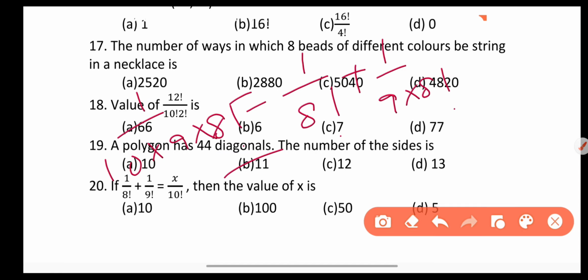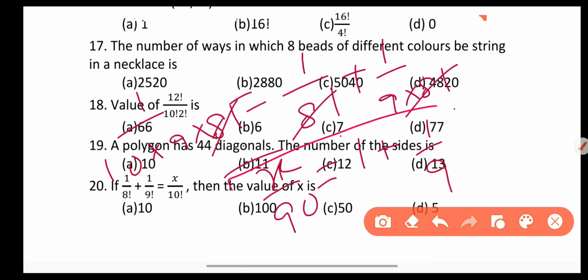Now take 8 factorial common. 1 plus 1 by 9. Now solve this equation for value of x, and x is equal to 100. So answer is B option.